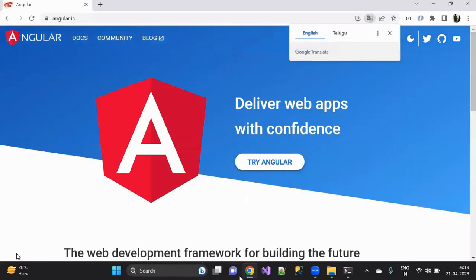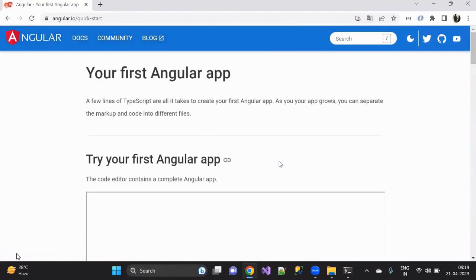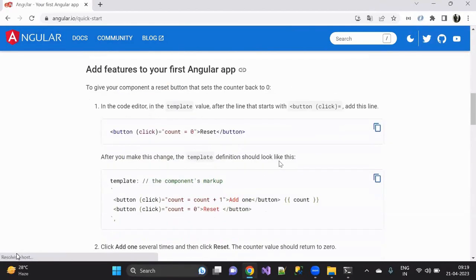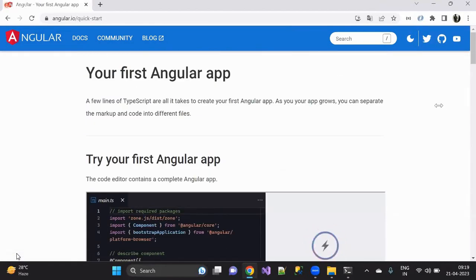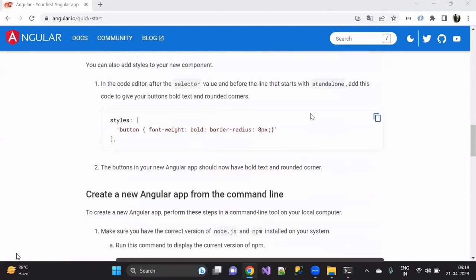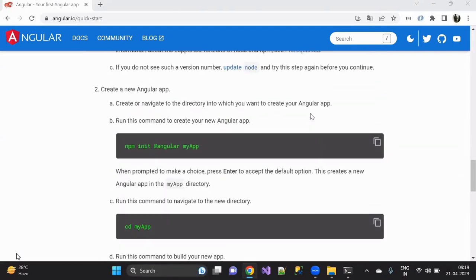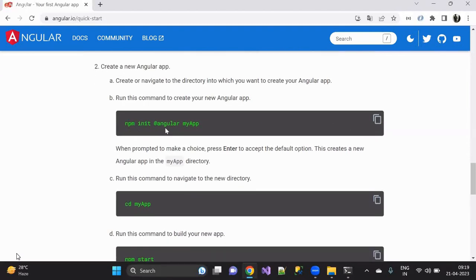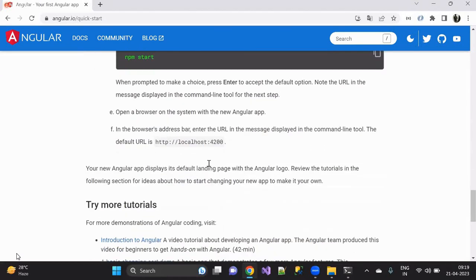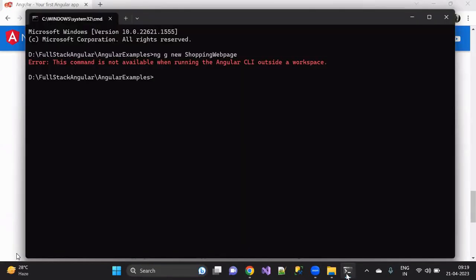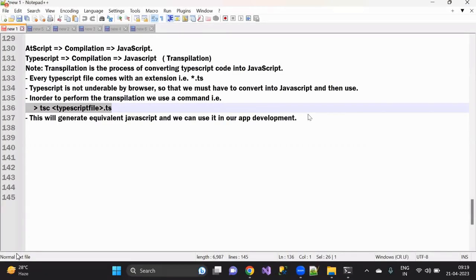Angular.io, creating first application. Oh sorry, in Angular 15, we have a new command: npm init @angular my app. But like the before versions, it is going to be something else. I'll note down these points, definitely. I'll write these points for you.